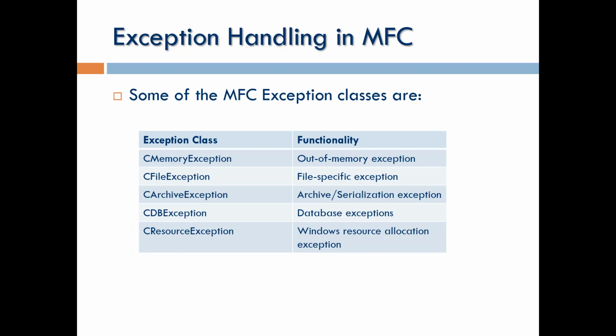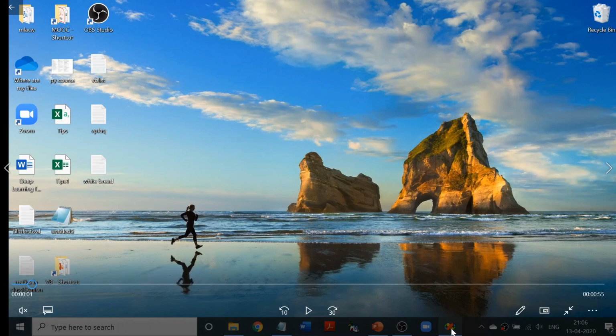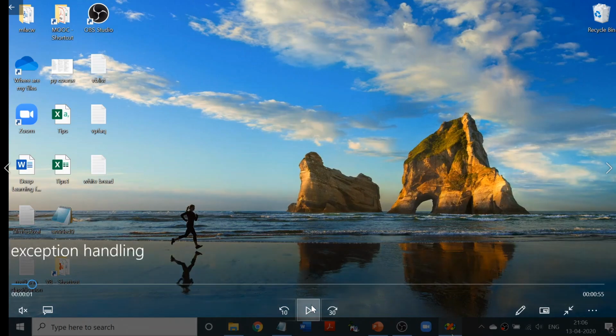Then for database exceptions, errors in databases, you have to use this particular MFC class called CDBException. Resource allocation, for example creating a menu, adding a picture, adding an icon, all these, as I told you, are resources in VC++. If you get an error in that, it can be handled using the MFC class CResourceException. So just try to remember 2-3 MFC classes associated with exception handling. That will be enough. This is all about your exception handling in VC++. Now let us see one example program for exception handling.